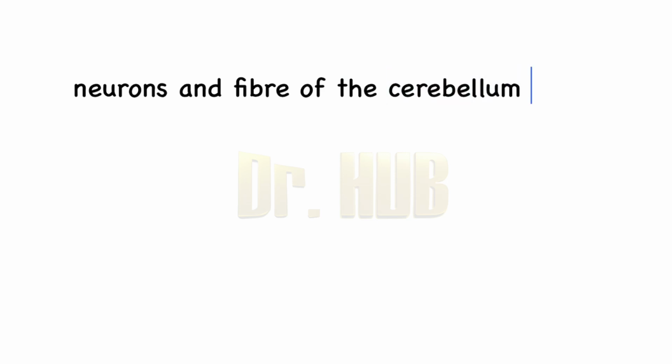Neurons and the fibers of the cerebellum. First we look at the Purkinje cells. The Purkinje cell conveys the output from the cerebral cortex.